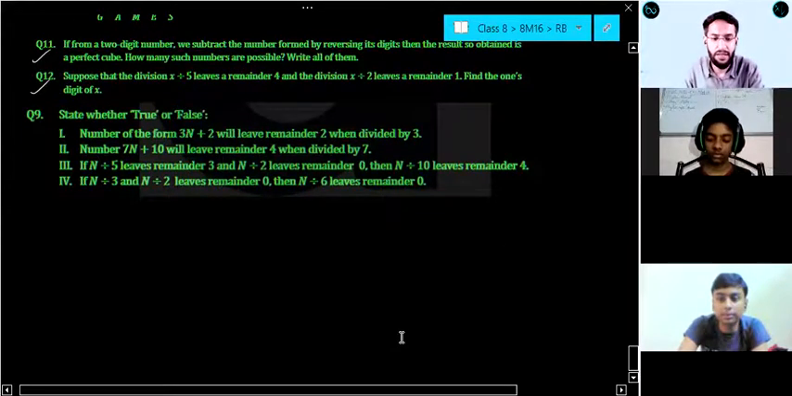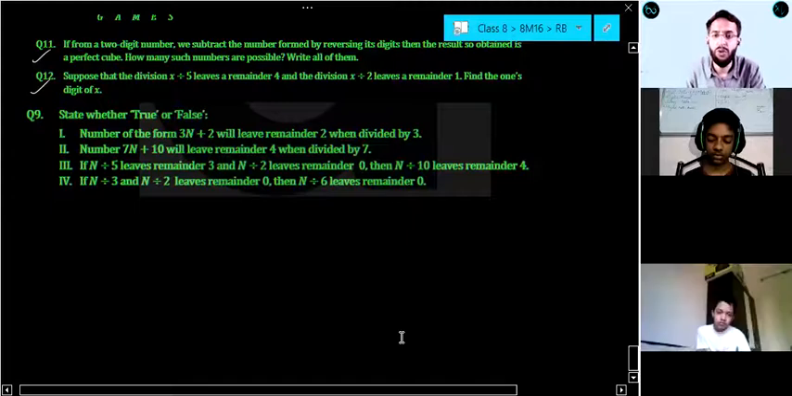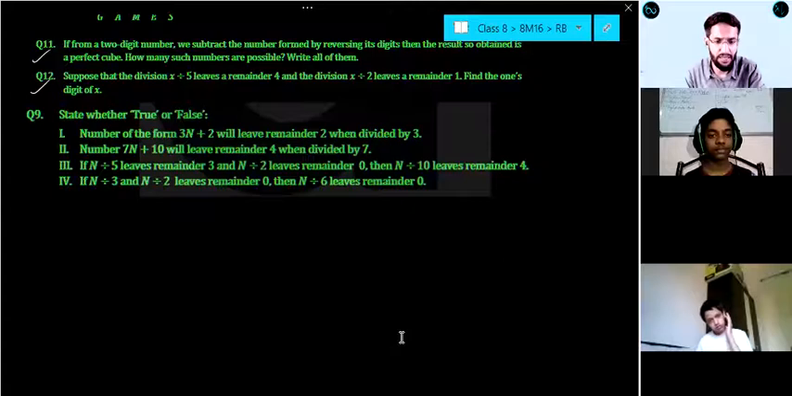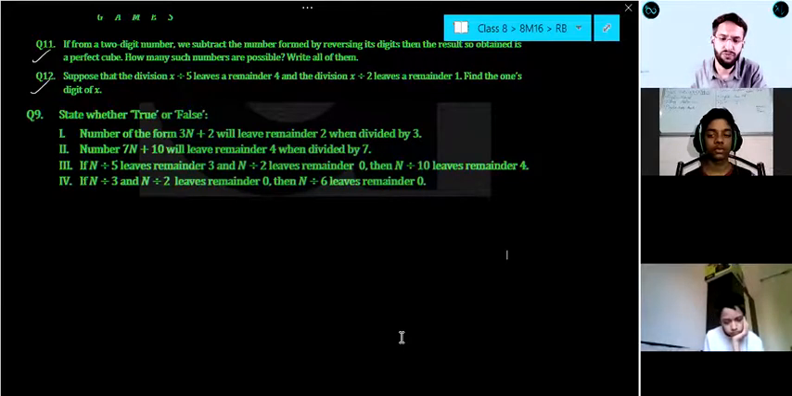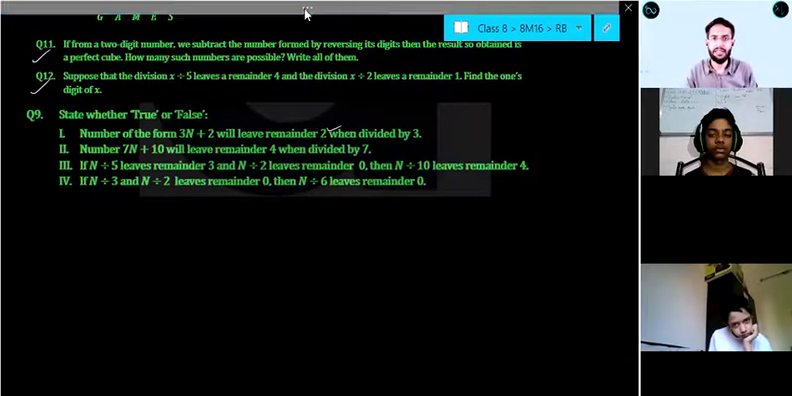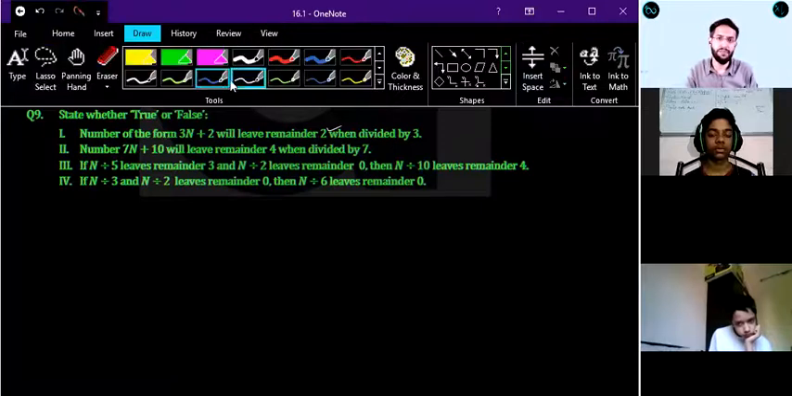So see here, they are asking us true or false, right? What is the first true or false? What are they asking here? See, number of the form 3n plus 2 will leave remainder 2 when divided by 3. Let us check. Is it true or false?